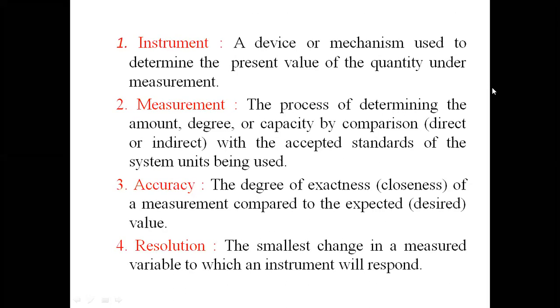So the instrument is a device or mechanism used to determine the present value of the quantity under measurement. A thermometer should show the accurate value of the temperature of a body. If it does not show it, that means the instrument is not working. So we should measure those values.